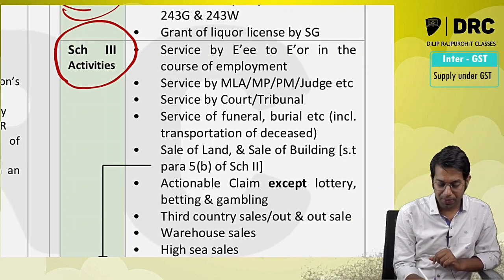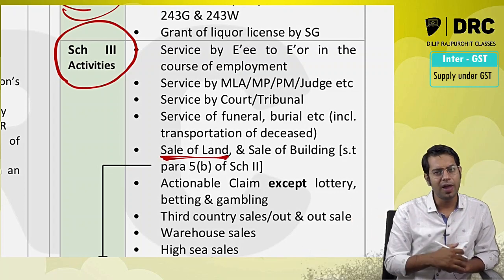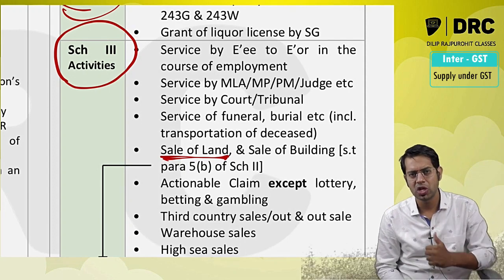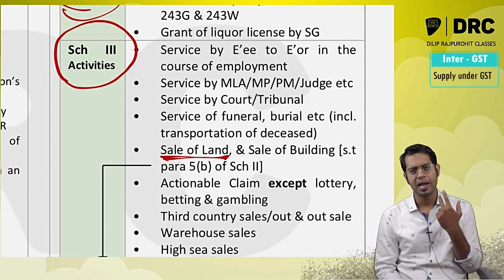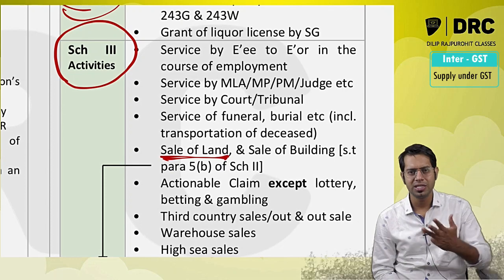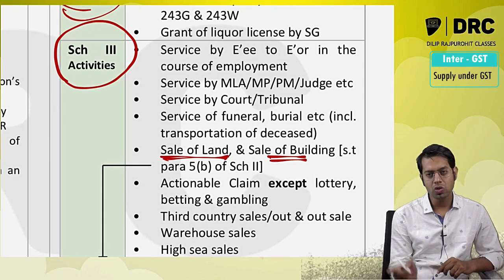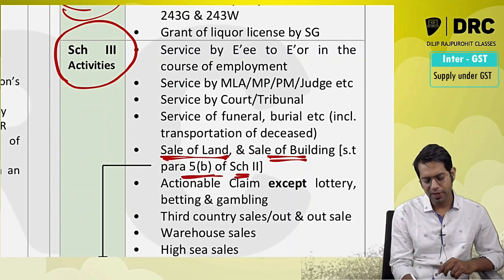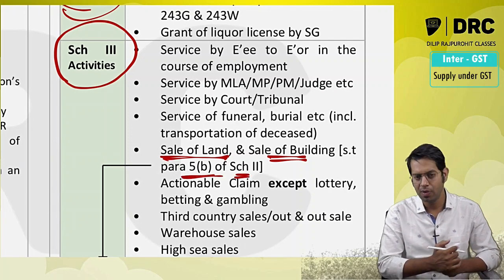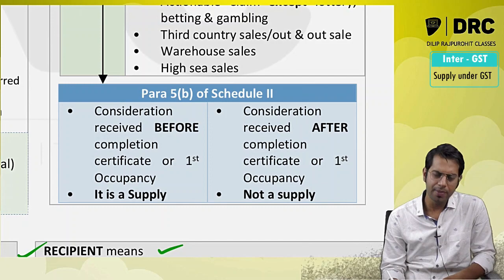Sale of land is not treated as supply. Whatever type of land it is, it does not matter whether it is an agricultural land, an industrial land, a commercial land or a residential land. Sale of land is not a supply. Sale of building also will not be treated as supply provided you satisfy the conditions specified in para 5B of Schedule 2. Now what is this para 5B of Schedule 2 telling?